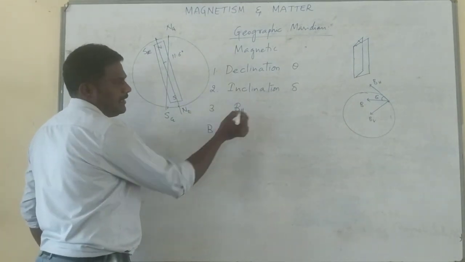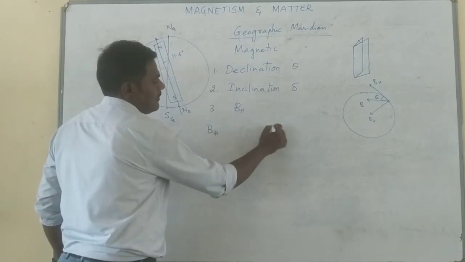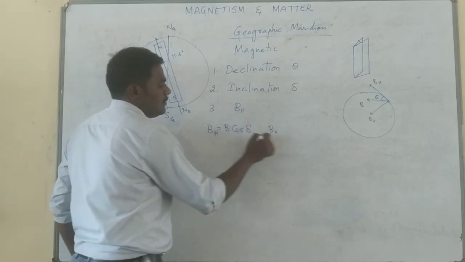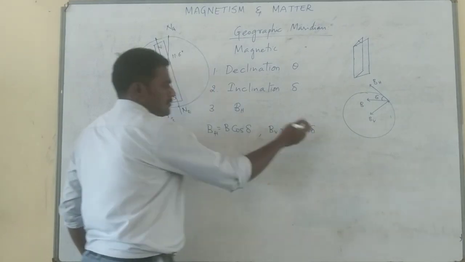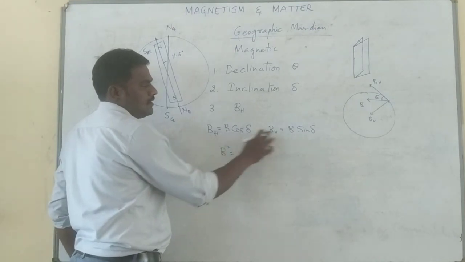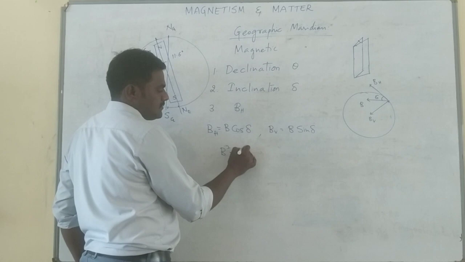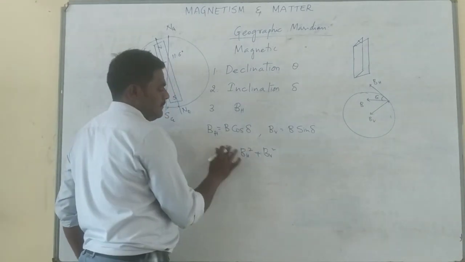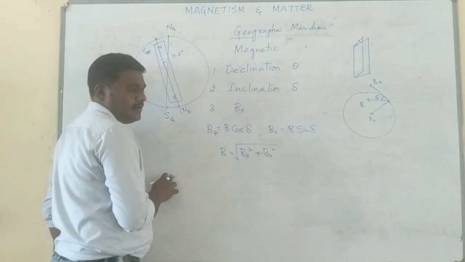If you split the magnetic field into components, you get BH and BV. BH is given by the formula B cos dou. BV is given by the formula B sin dou. Now squaring and adding, you get the total magnetic field: B square cos square dou plus B square sin square dou. Sin square dou plus cos square dou becomes 1. Then B square is equal to BH square plus BV square, so B is equal to the square root, which gives the magnitude of the total magnetic field.